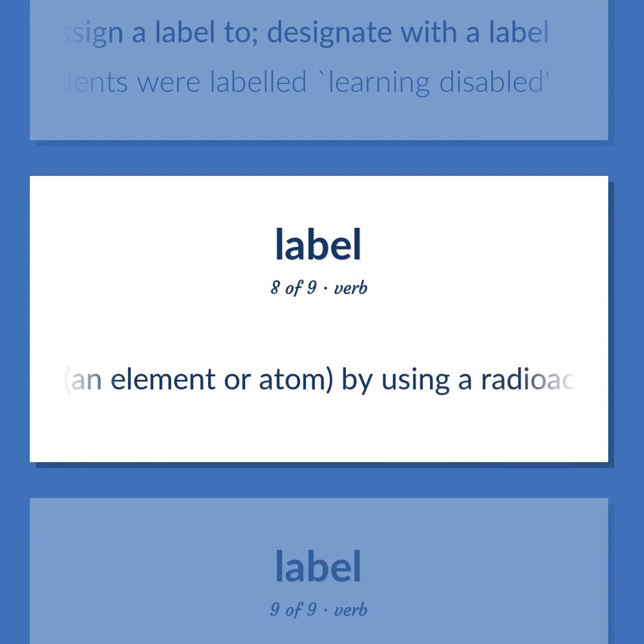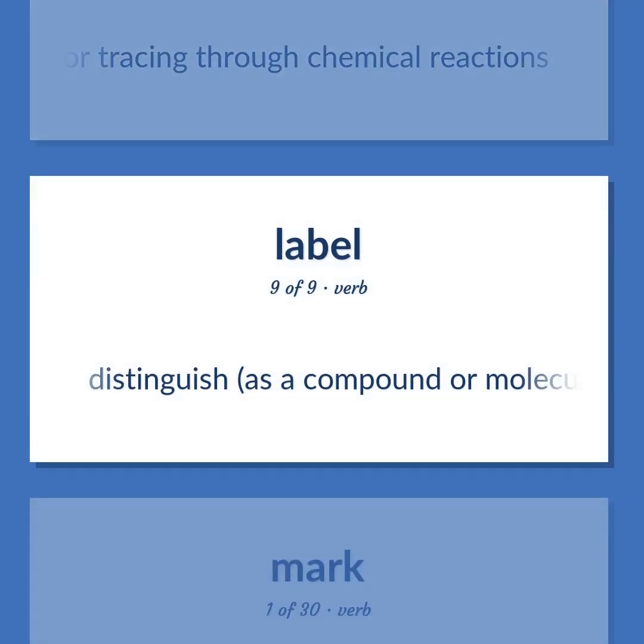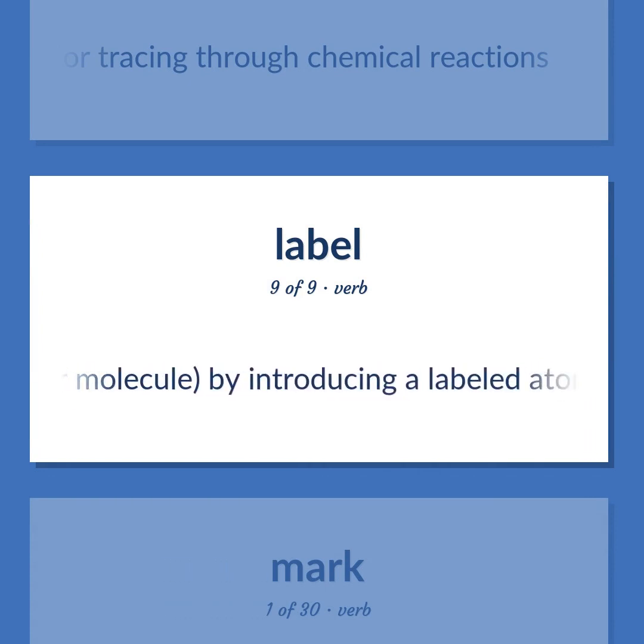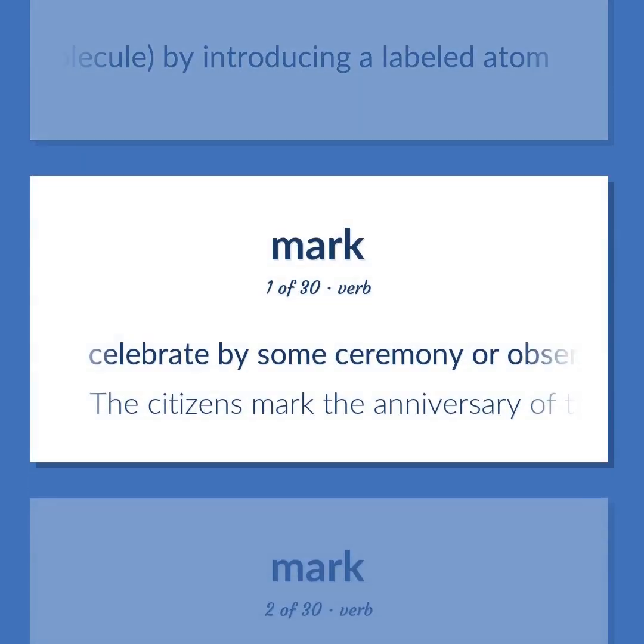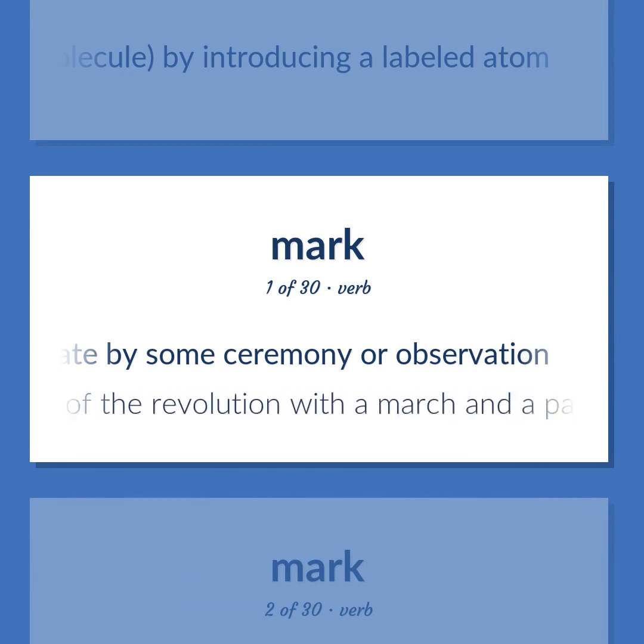Distinguish an element or atom by using a radioactive isotope or an isotope of unusual mass for tracing through chemical reactions. Distinguish, as a compound or molecule, by introducing a labeled atom. Celebrate by some ceremony or observation. The citizens mark the anniversary of the revolution with a march and a parade.